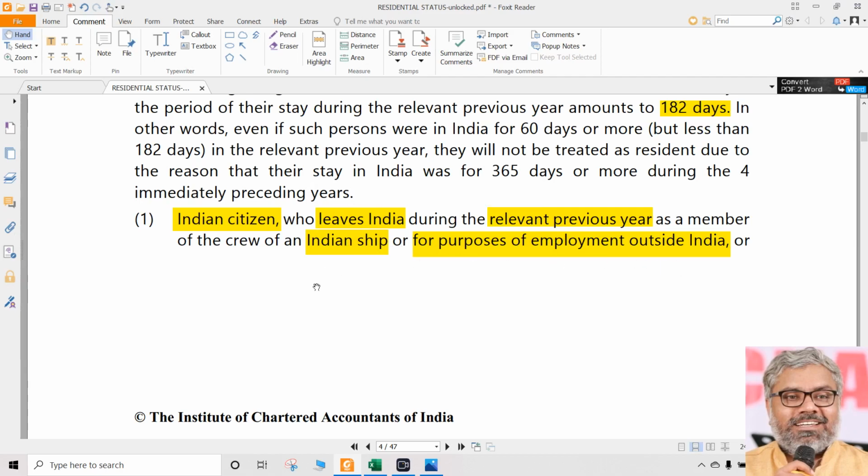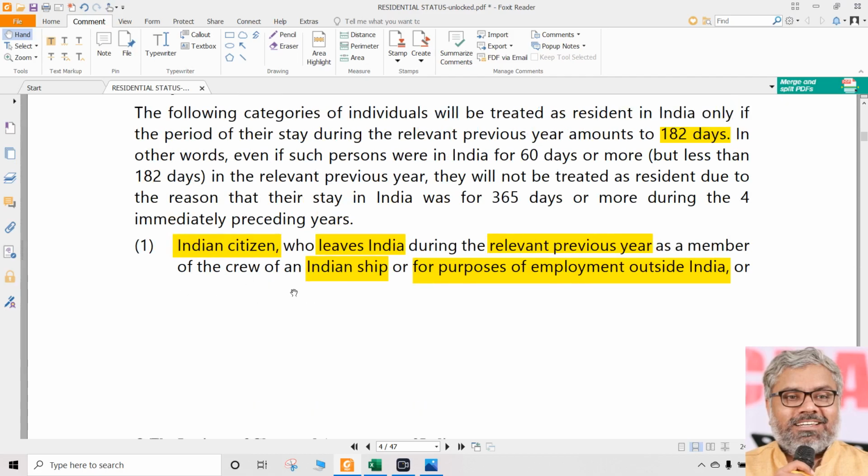Imagine somebody got a job abroad during the previous year, and in order to join that job, that person is leaving India in the previous year. So what should happen? We should check only the 182 days condition. We should not check the second condition. So is he falling in the exceptional category? Yes, if that person is an Indian citizen.